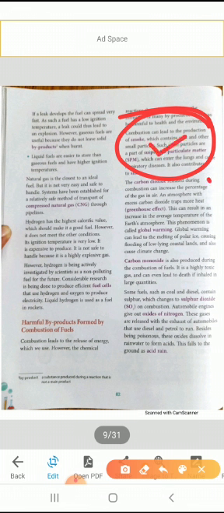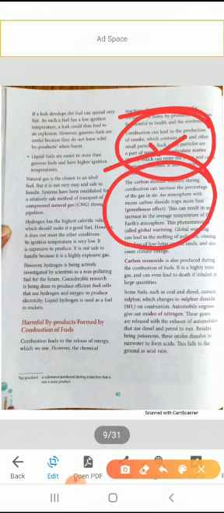Next thing, carbon dioxide. This carbon dioxide is present in the atmosphere. It will increase the temperature. This can cause the greenhouse effect, and it can result in an increase in the temperature of Earth's atmosphere, and this is known as global warming. It is also harmful to us because it can lead to melting of polar ice and all. Got it?